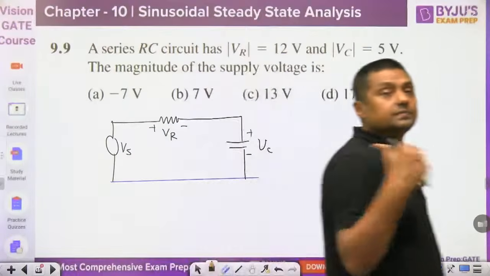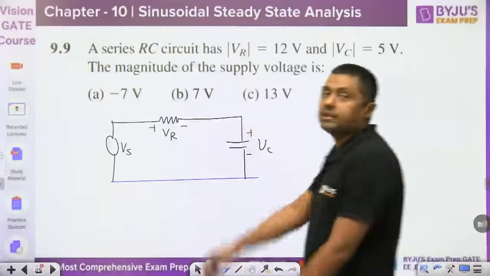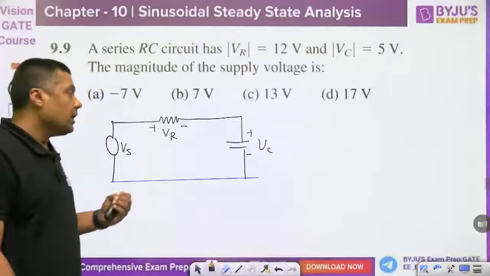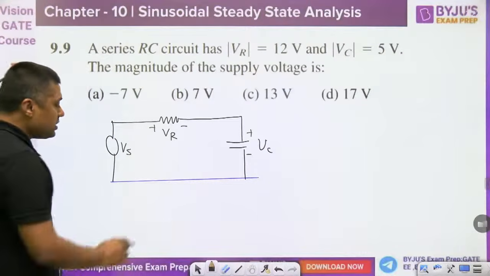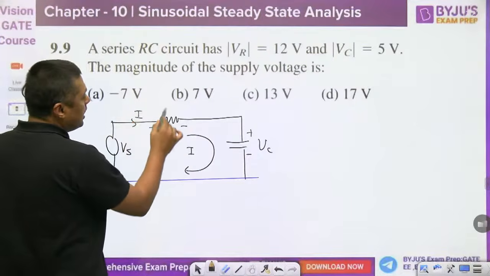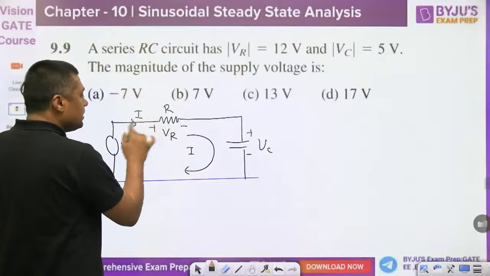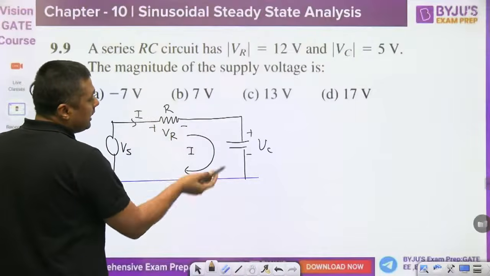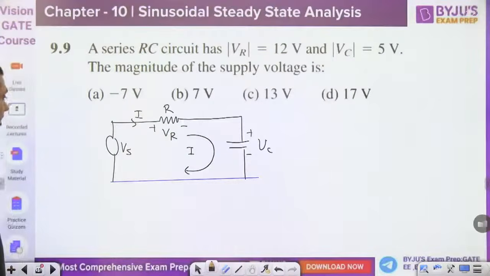Okay, what is the answer? You can apply KVL. VR is given, the magnitude of VC is given, a series RC circuit is given, and the magnitude of the supply voltage is asked. In a series circuit we have the same current, passing through R as well as C. This current and VR are in the same phase, but in a capacitor the current leads the voltage by 90 degrees.